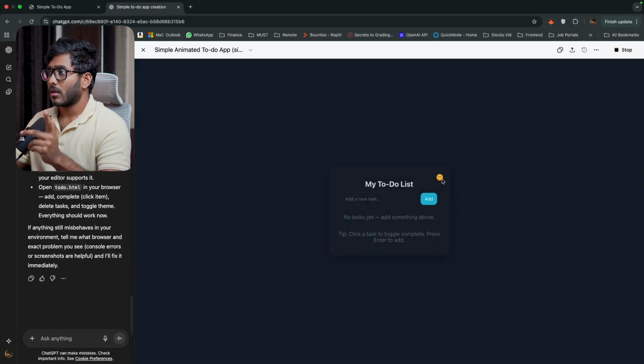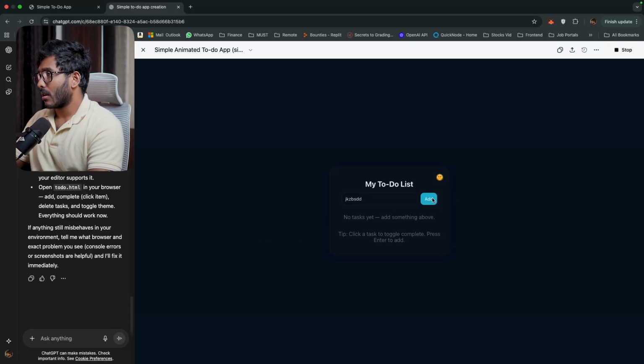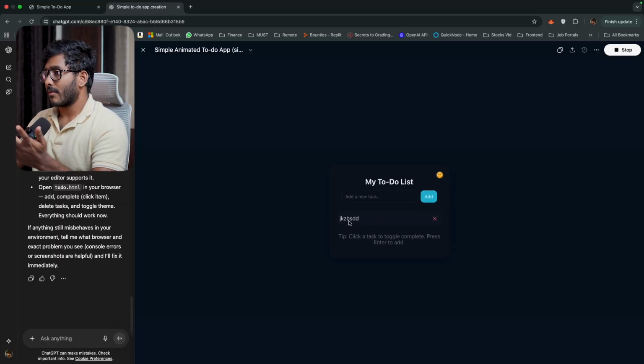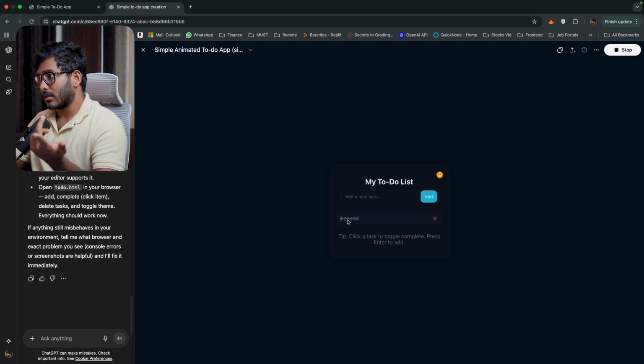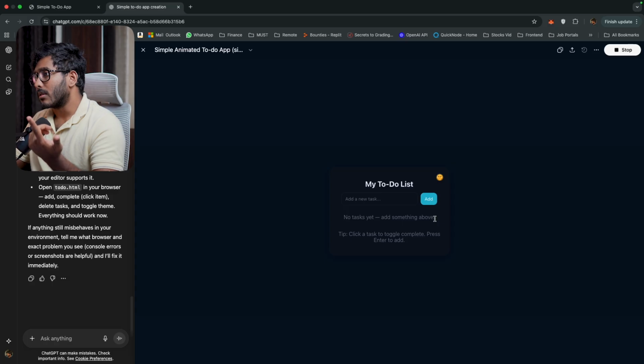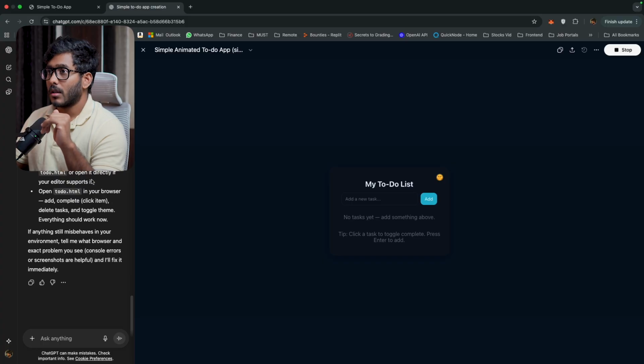Now we are on light mode. Now we are in dark mode. Now let's try to add something. Add. Yes, we have it right here. If you click on that, it is just marked as task completed, and you have a delete button right here. All right. Now we just vibe coded a simple to-do application with the help of ChatGPT.